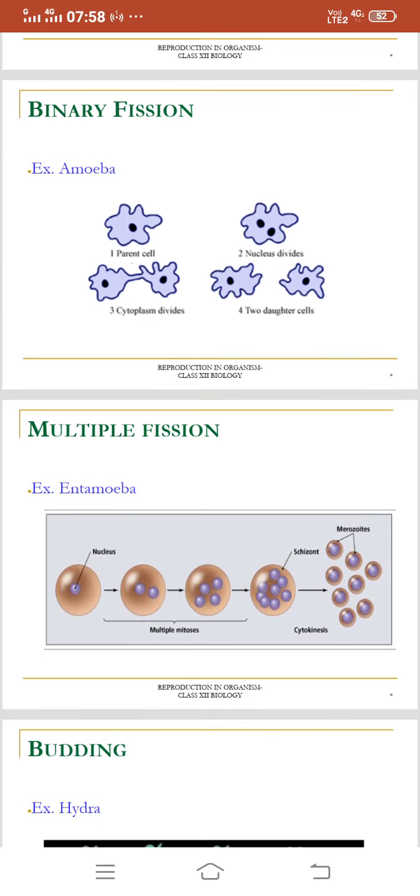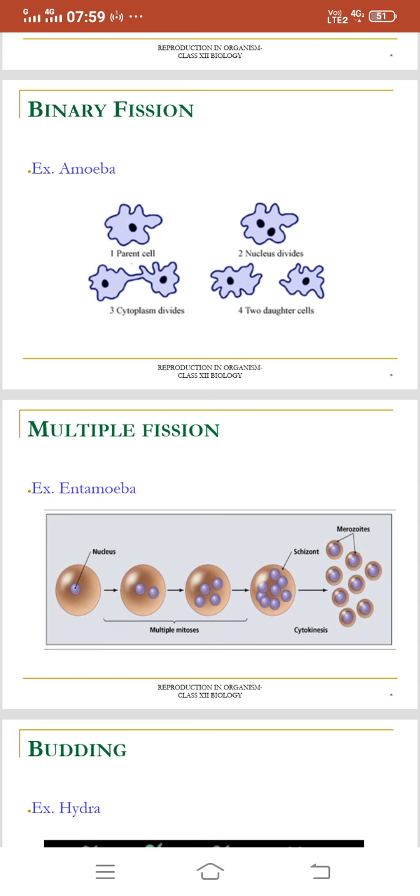Then you can say multiple fission, and the example is Plasmodium. Multiple means more than two. So you can see a single cell having a nucleus and cytoplasm. The first nucleus is divided into two, then two nuclei divided into four, and then four nuclei divided into a various number of nuclei.